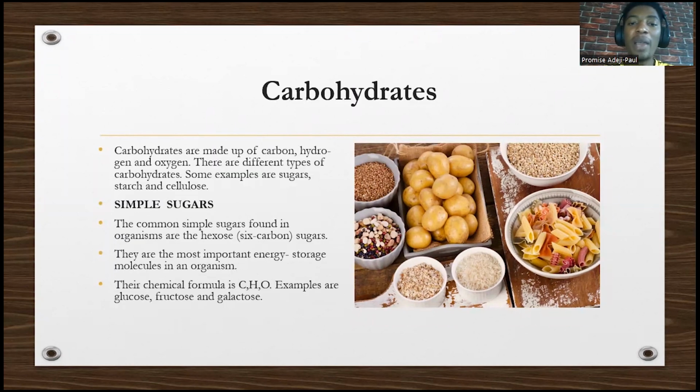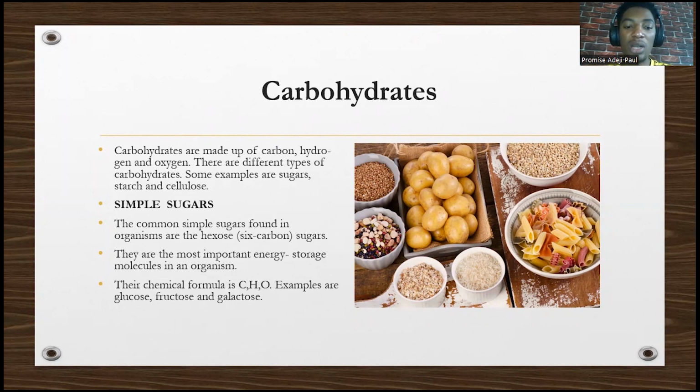They are made up of what? From the name, carbohydrates: made up of carbon and hydrogen and oxygen, hydrates. There are different types of carbohydrates. We have sugar, we have starch, we have cellulose. The common simple sugars found in organisms are usually hexose. Hex means 6, so it's a 6-carbon sugar. They are the most important energy storage molecule in an organism. They help in storing a large amount of energy.